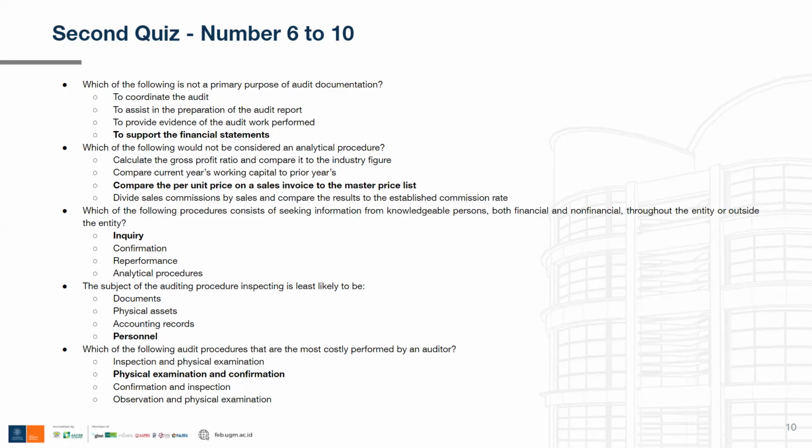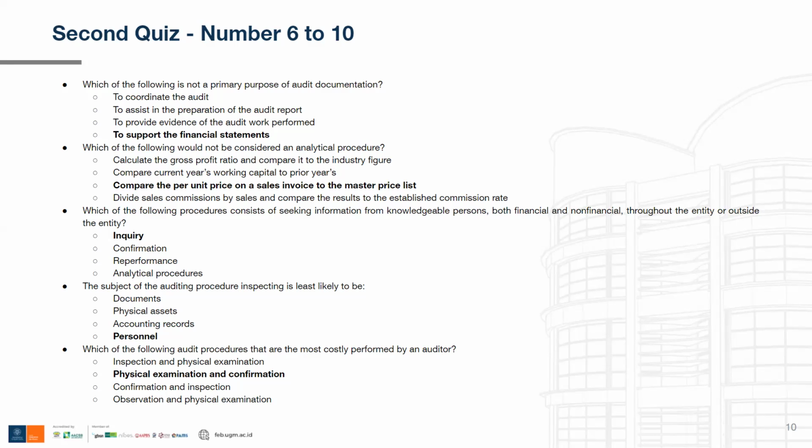He divides sales commissions by sales and compares the result to information provided by a party outside of management. So the correct option is the third option.